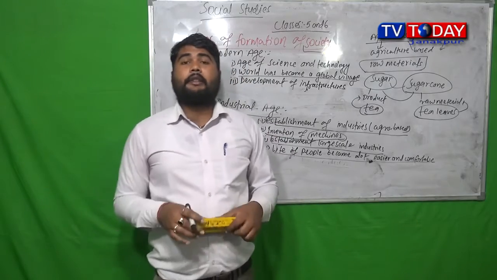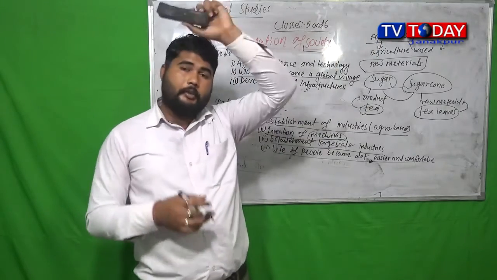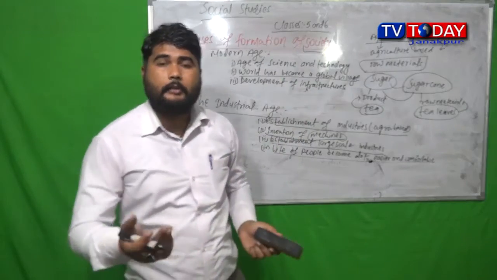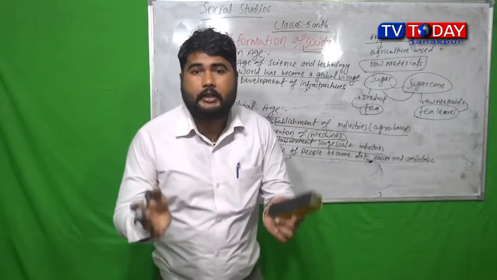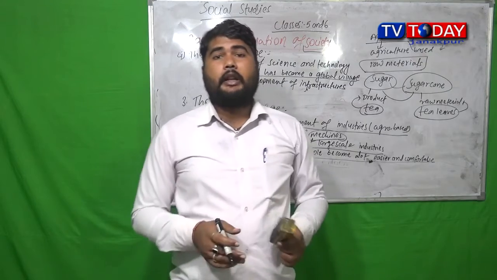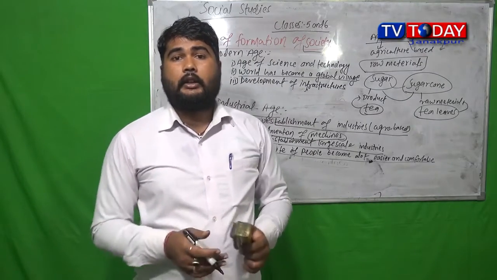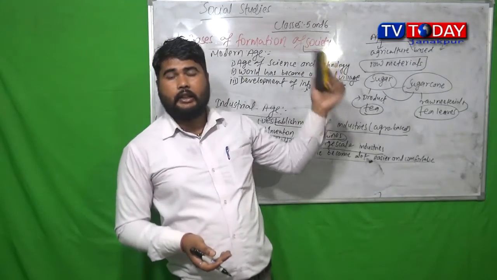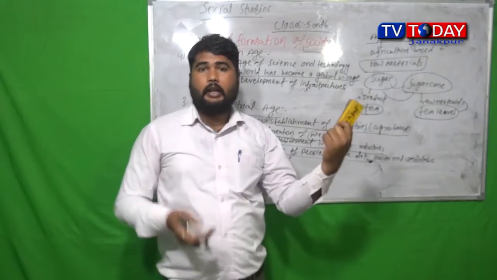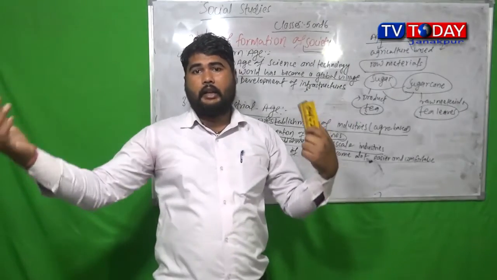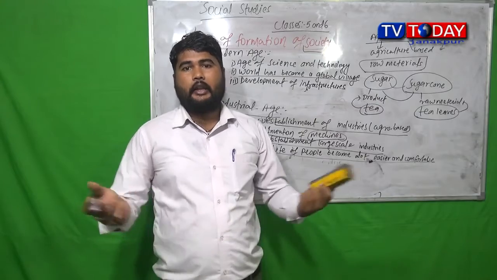Similarly, at present, whatever happens in any part of the world, in Japan or in Germany or in Korea, we can know it. In the present condition, how many people are infected with coronavirus in Italy, in America, in Nepal, in North Korea or South Korea, in Japan, in India, we can know it.